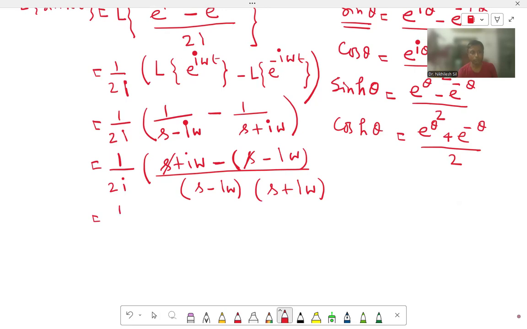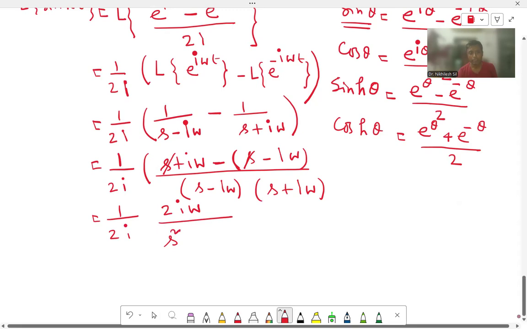So we are getting 1 by 2i times 2i omega divided by (s minus i omega)(s plus i omega). That is (a plus b)(a minus b), which is s square minus (i omega) whole square.